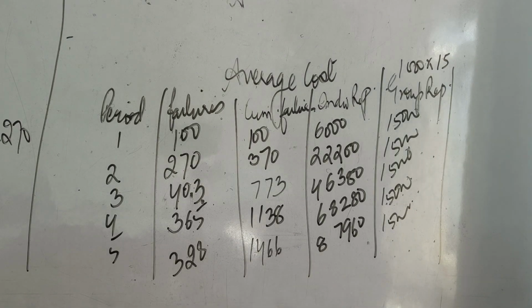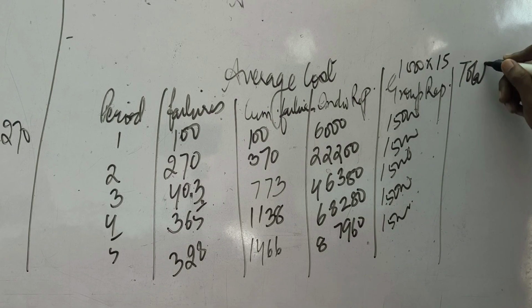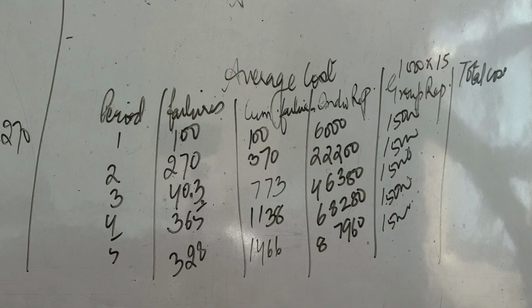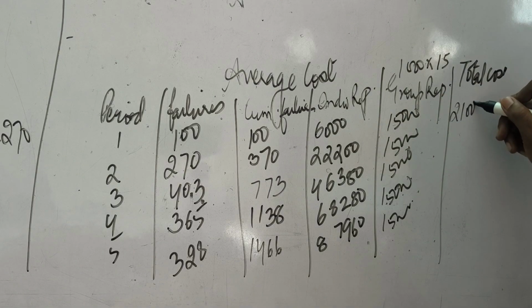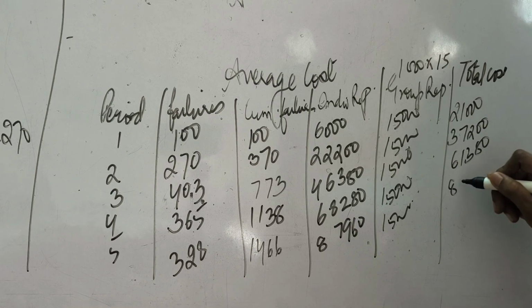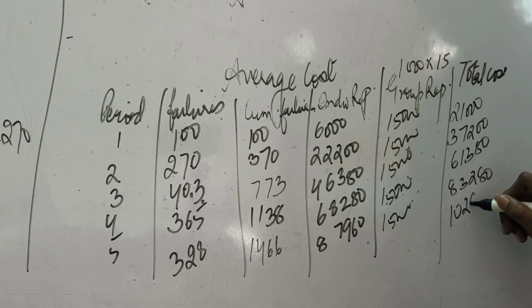So after this, we have to add both of these. So we will calculate the total cost, which will be individual cost plus group cost. So 6,000 and 15,000 is 21,000. Next will be 37200. Then 61380, 83280, and the last one is 102960.